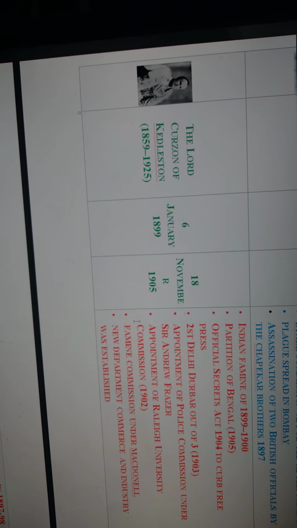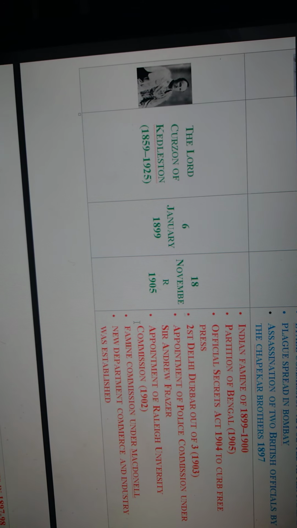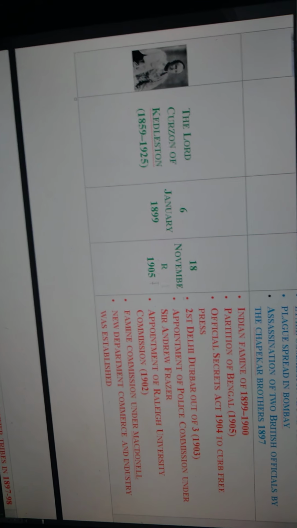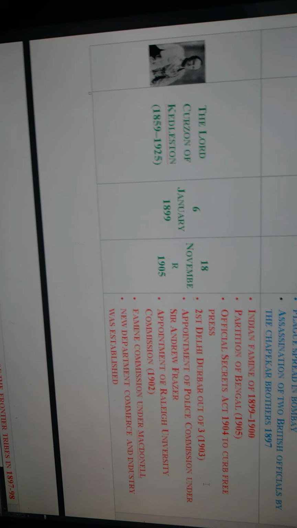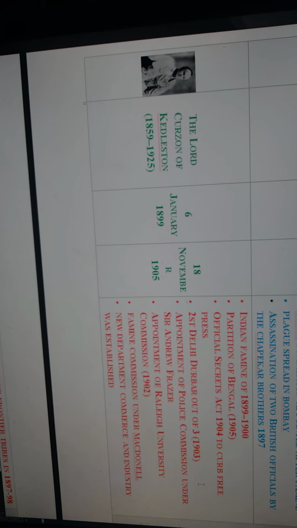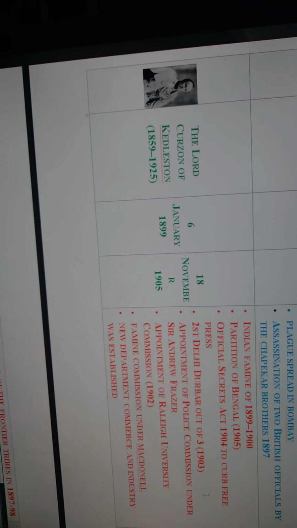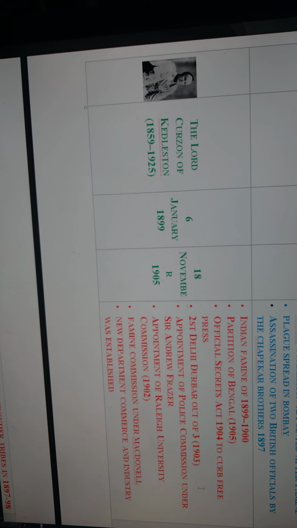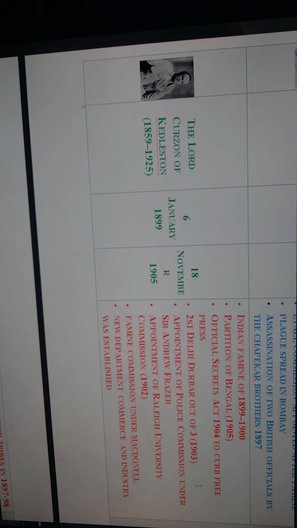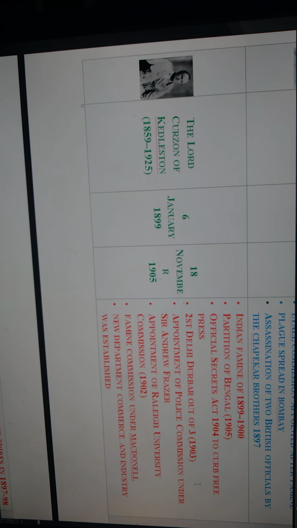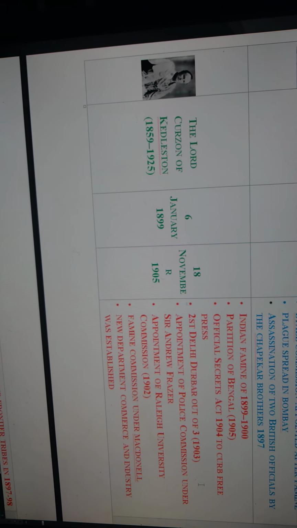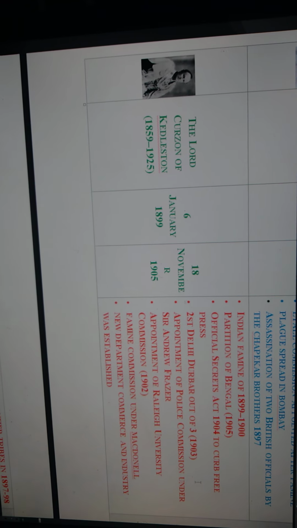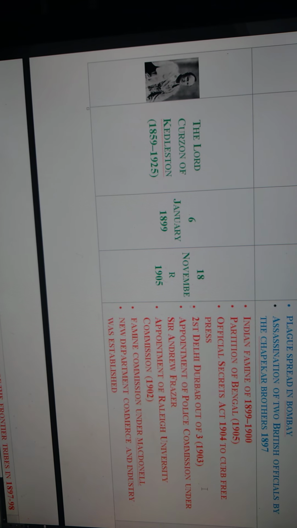The Official Secrets Act of 1904 was launched by Curzon to curb free press journalism. The second Delhi Darbar out of three happened in 1903 during Curzon's period. As I told in the previous video, the first Delhi Darbar was during Lord Lytton's period. This is the second Delhi Darbar out of three, and later we will see the third Delhi Darbar also. Lord Curzon also appointed a police commission under Sir Andrew Fraser.